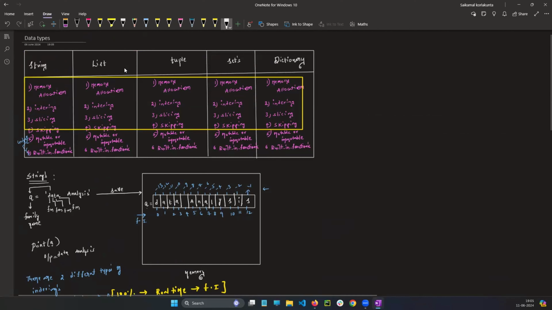So a list is represented with the help of square brackets, point number 1, and memory allocation, indexing, slicing, skip. All the points are exactly the same as what you learned in the strings concept. All the concepts which are there in strings are the same when coming to the list also.